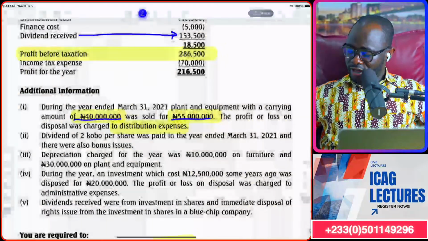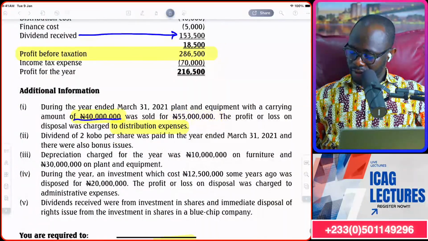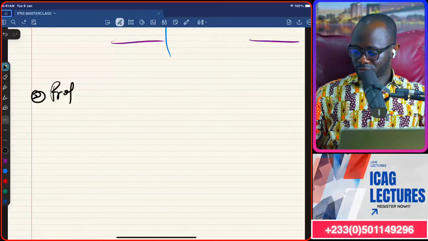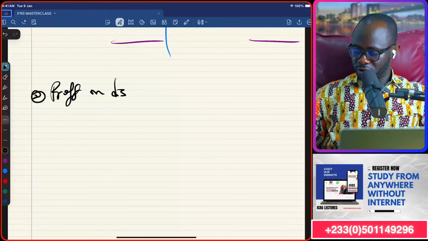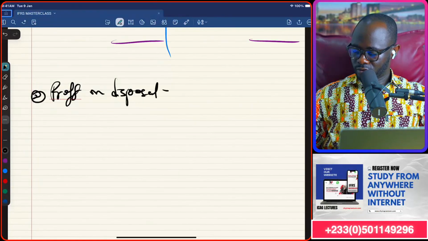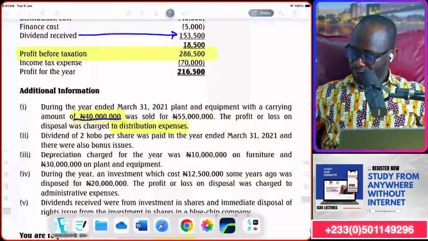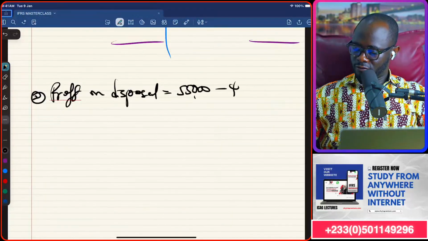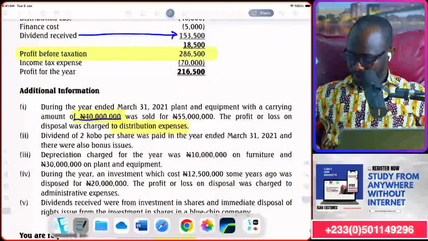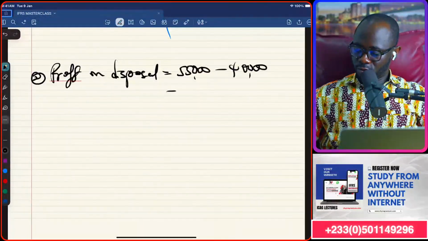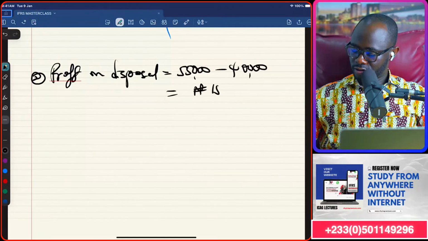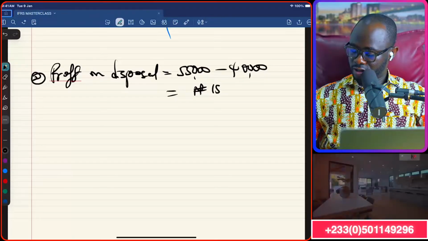What are we going to get? We got 55, but the carrying amount was 40. So that will be a gain. So profit on disposal will be 55,000 Naira minus 40,000. So we made a gain of 15,000 Naira.